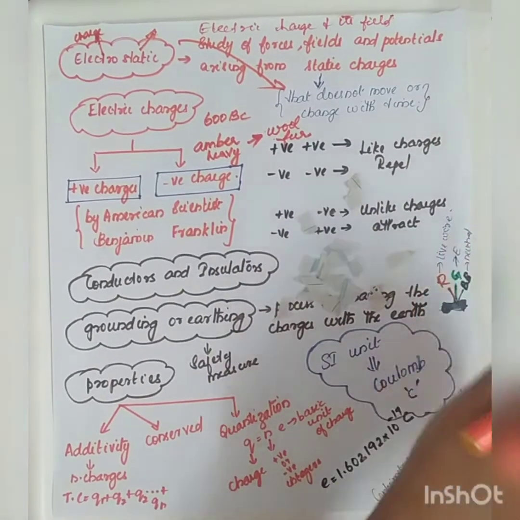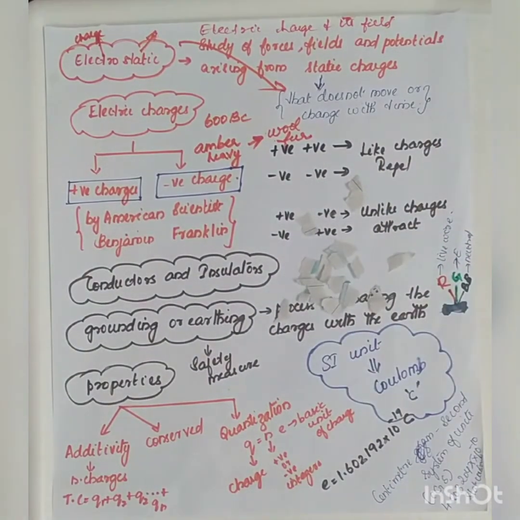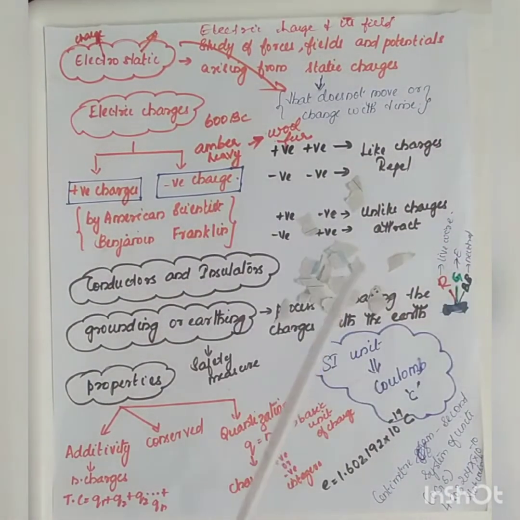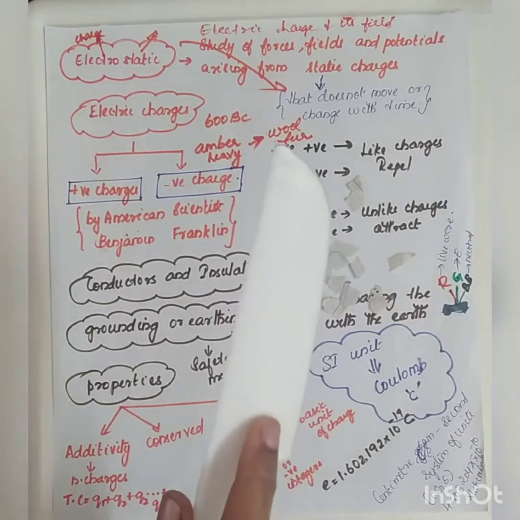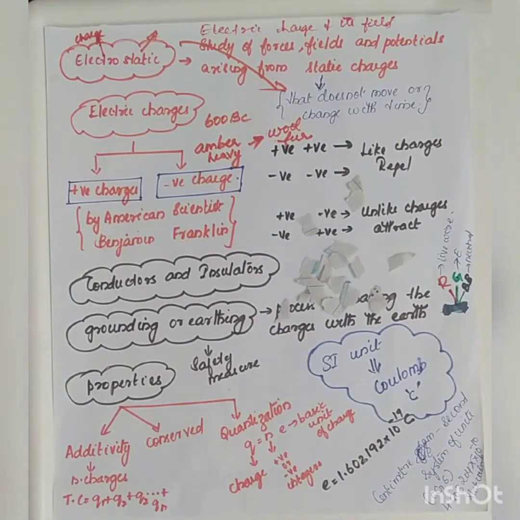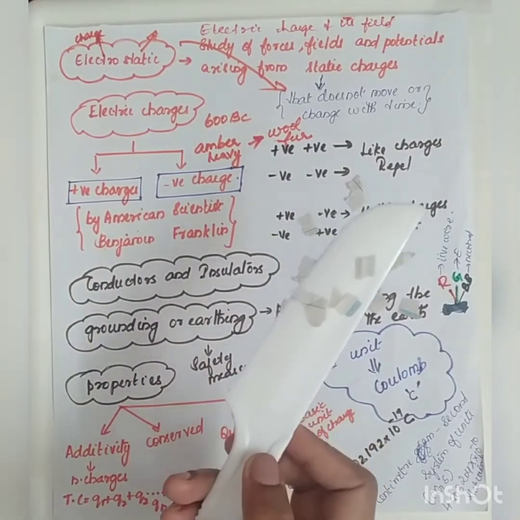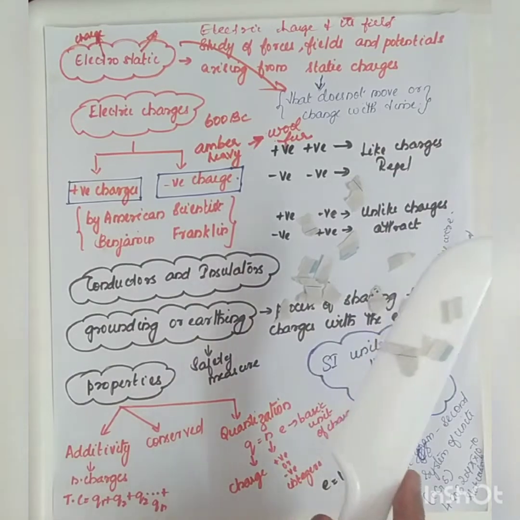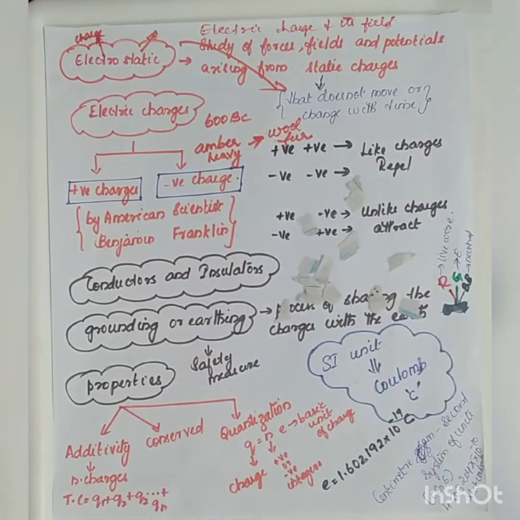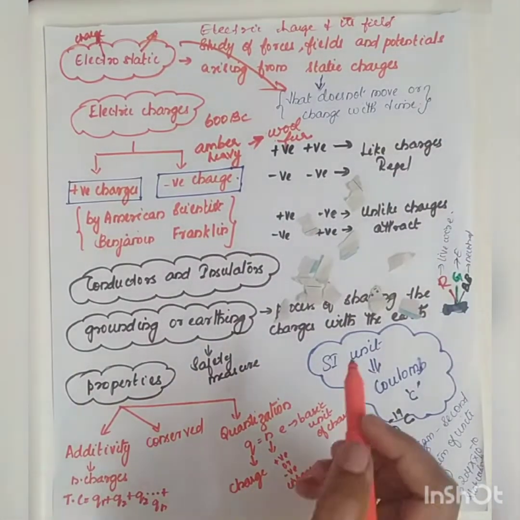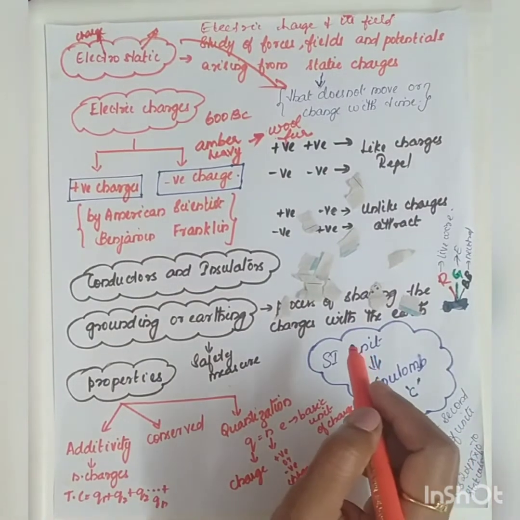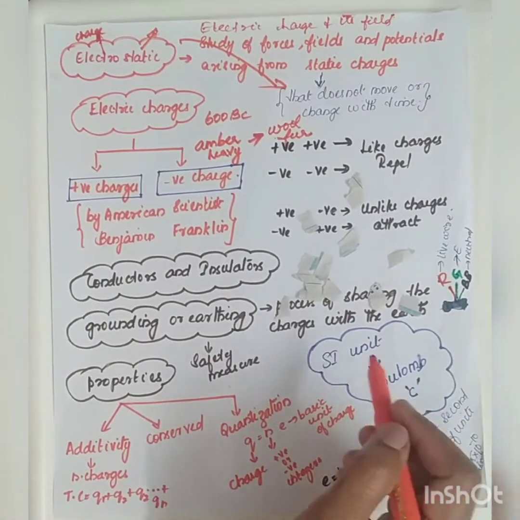Can we do a small experiment? Suppose I take a plastic stick and I rub it. Now the plastic stick gets charged, okay, and if I put it onto bits of paper, you can see clearly that the bits of paper are sticking onto the plastic rod. This plastic rod charging is very temporary. After a fraction of a second it goes off.